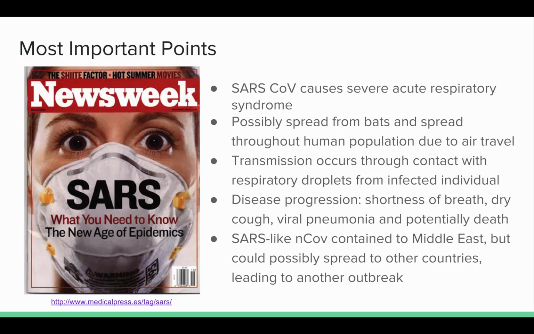Almost a decade after the outbreak had ended, the emergence of a SARS-like novel CoV was found primarily in the Middle East. Unlike SARS-CoV, it appeared to be limited to that region and has not spread globally. In the case that it does spread, the world could be looking at another outbreak like SARS-CoV.